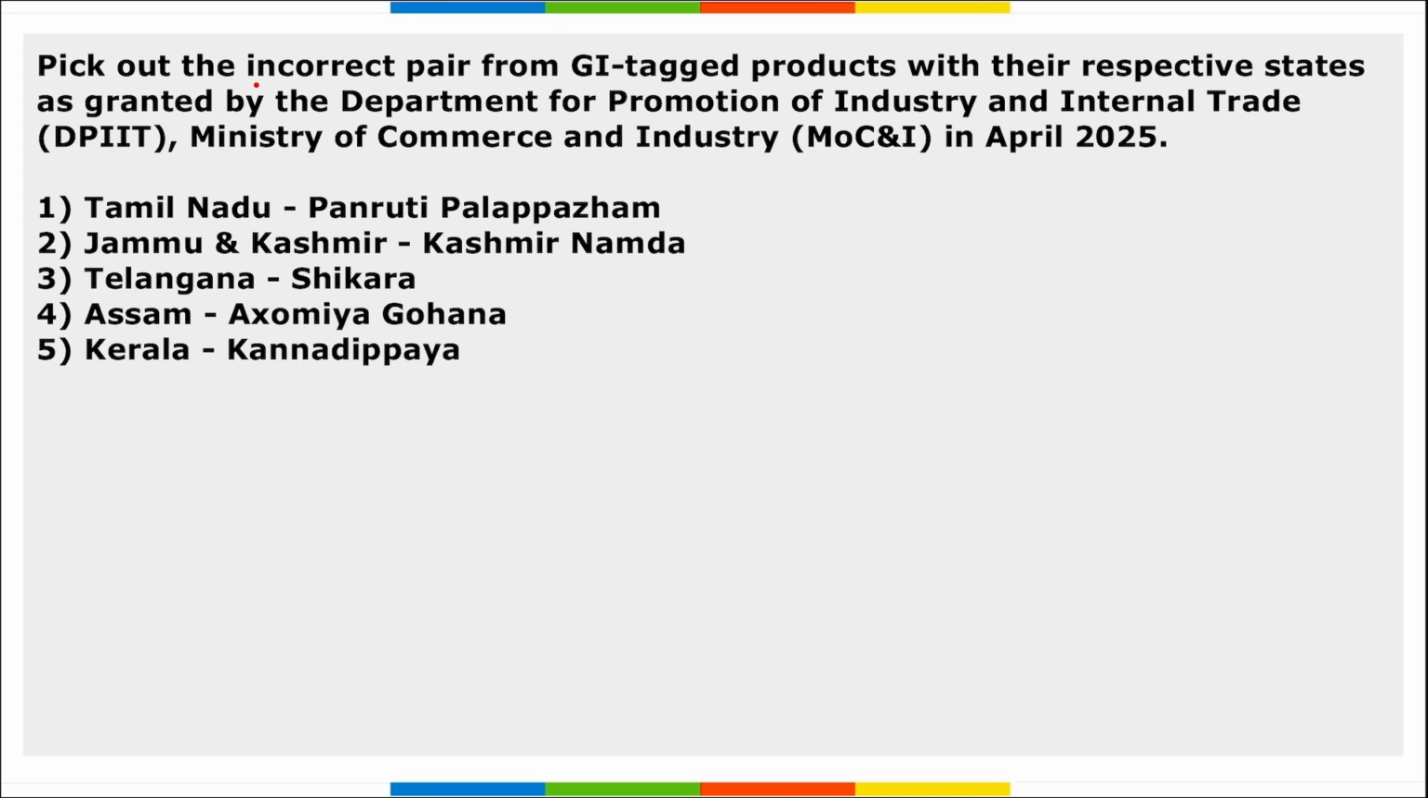Next, pick out the incorrect pair from GI tagged products with their respective states as granted by DPIIT. Here we have to find the one incorrect pair. Among the following, all are right. Telangana Shikara is wrong here, right? This GI tag for Telangana is not Shikara, it is Chapat Chili.